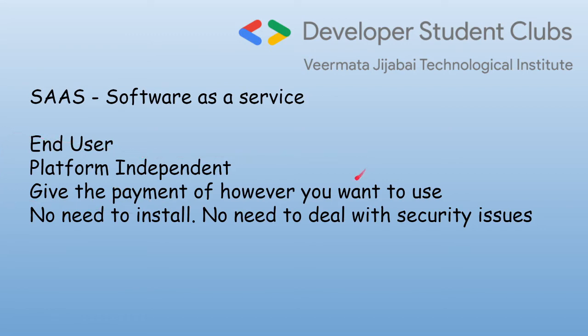So like if I'm using a website and if that has certain payments to be given to use it, I can give that. No need to install, just like I told, website no need to install, and no need to deal with the security issues. Yes, we don't need to see what is happening in the back end. We just have what we want. Like we want to search this product, okay, I got the search results. Now I don't know what is happening in the back end, and I don't need to know in software as a service.